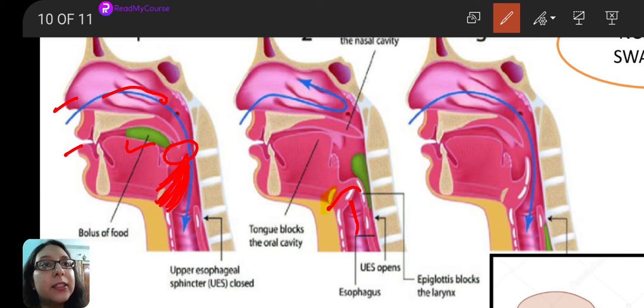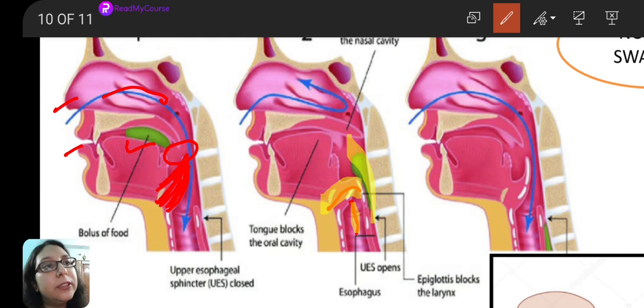See, this is the epiglottis closing, and this is the windpipe over which the epiglottis is closing. So what is happening is the food is not being able to enter into the windpipe. The food is going into the food pipe that is present backwards. That is the esophagus.